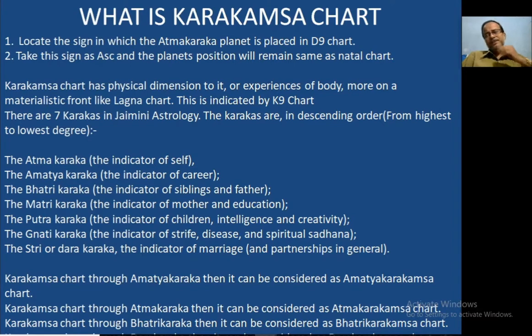What is Karakamsha chart and how to calculate it? Locate the sign in which the Atma Karaka planet is placed in the D9 chart. Take this sign as ascendant and the planets' positions will remain the same as in the natal chart.